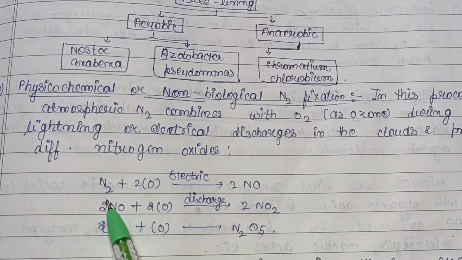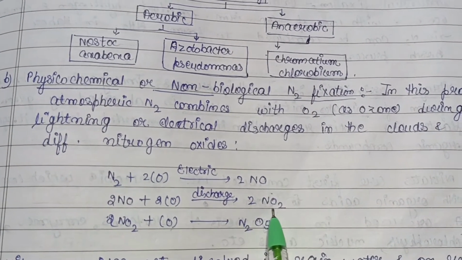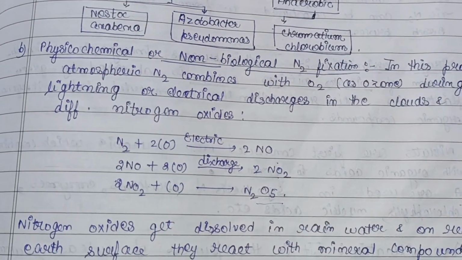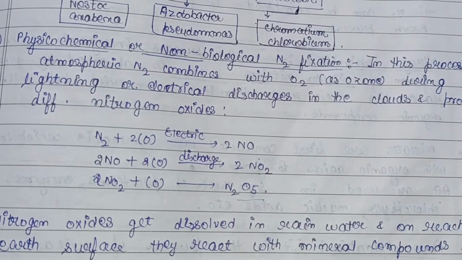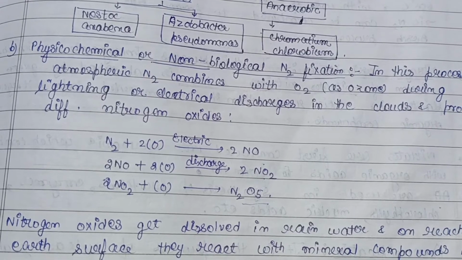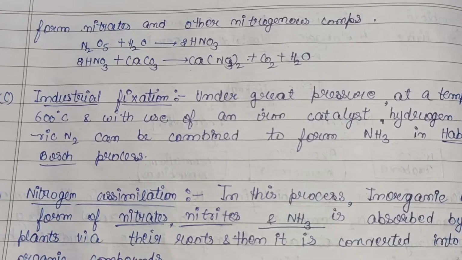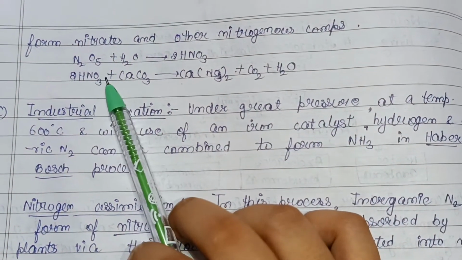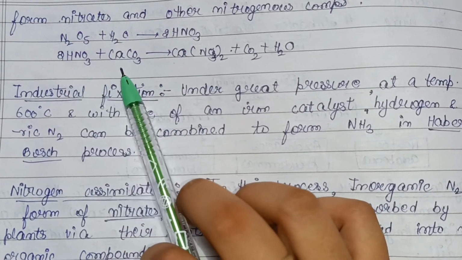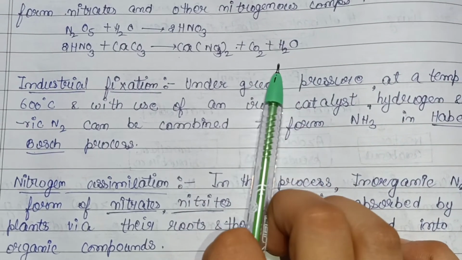As you can see, N2 plus 2O, by electric discharge 2NO is formed, and then NO2, and then N2O5. So nitrogen oxides get dissolved in rainwater later on, and they reach the earth's surface. They react with the mineral compounds there to form nitrates and other nitrogenous compounds. For example, N2O5 combined with H2O gives HNO3. Then HNO3 again combined with calcium carbonate will give this, and CO2 and H2O as byproducts.